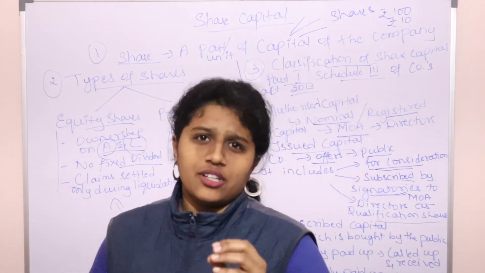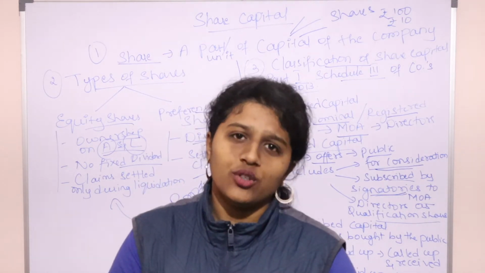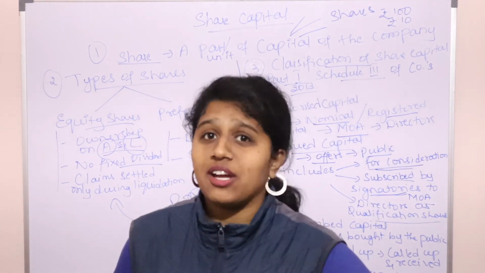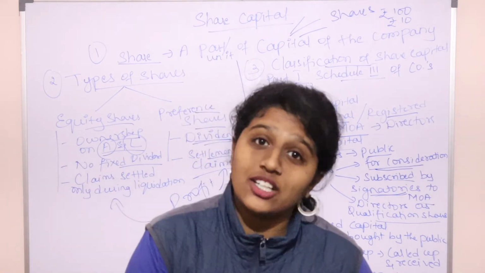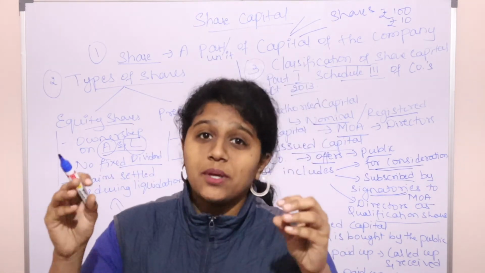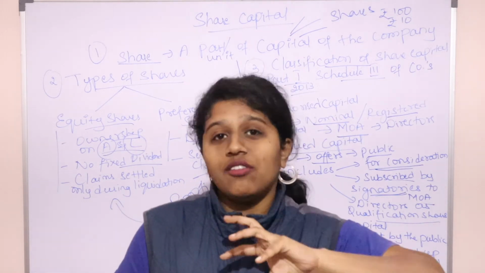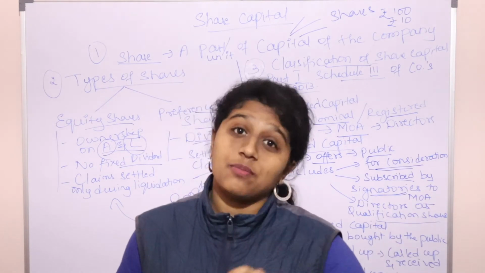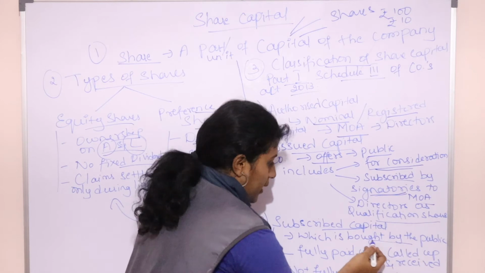Now if you offer the shares to the people, it is not that they buy exactly whatever you issue. You may issue 9 lakh shares, but the people may buy only 5 lakh shares. They may buy only 8 lakh shares. They may apply for 10 lakh shares. So whatever the people come and buy is subscribed capital. Whatever you sell is issued capital. Whatever people buy is subscribed capital. So subscribed capital is bought by the public.